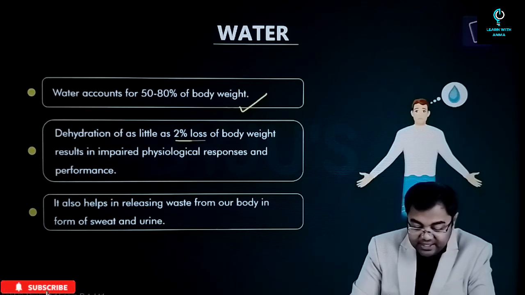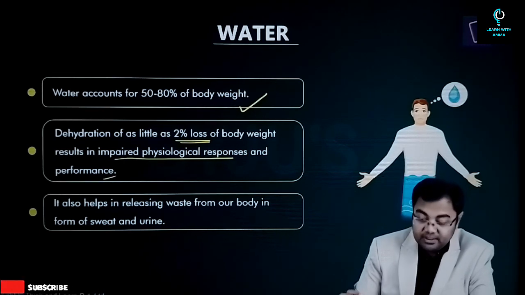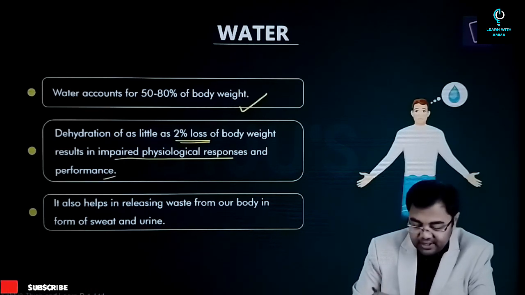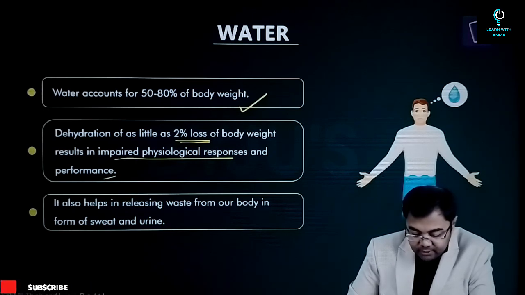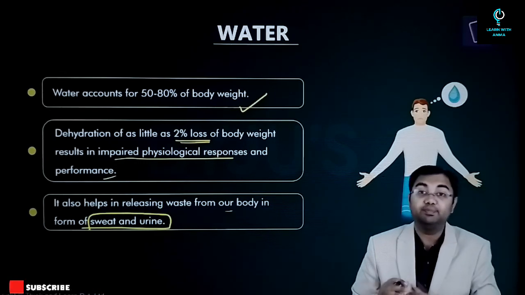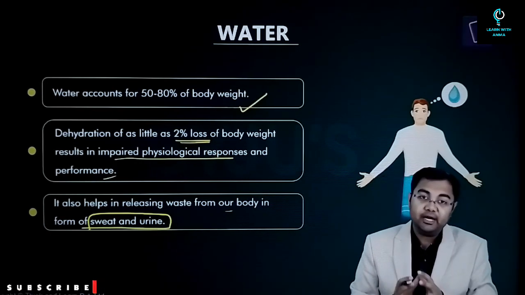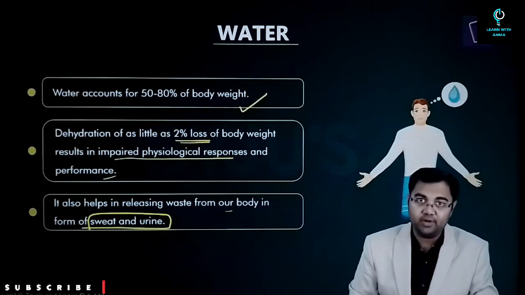Dehydration of as little as 2% of body weight results in impaired physiological responses and performance. So water is essential for the survival of an individual, and also helps in releasing waste from our body in the form of sweat and urine. Water plays multiple roles in our body, which is why it has to be considered a part of the nutrients required by our body.